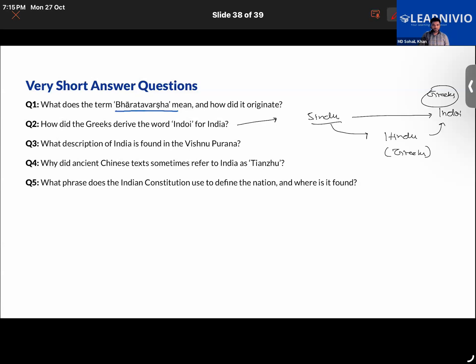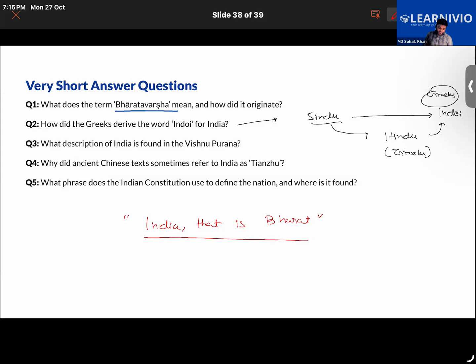How does the Indian constitution describe India? The traditional name was Bharata. Basically, you have to tell me the phrase.